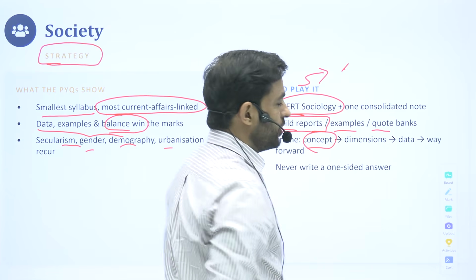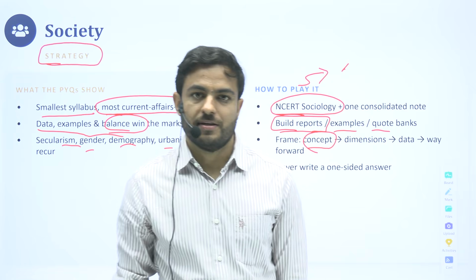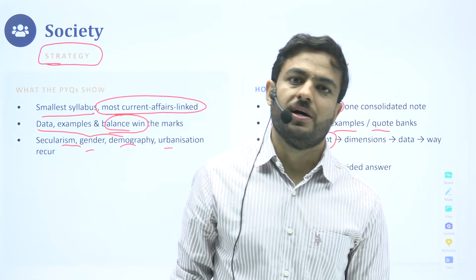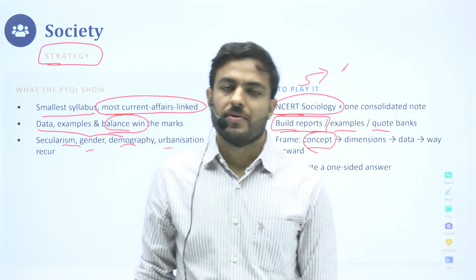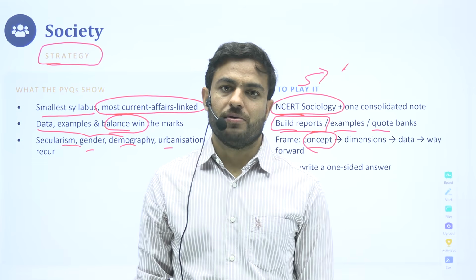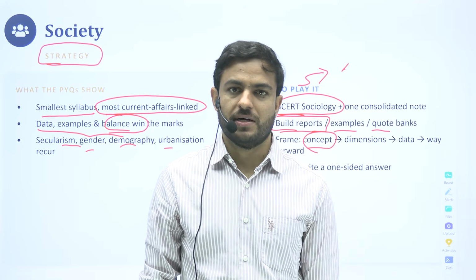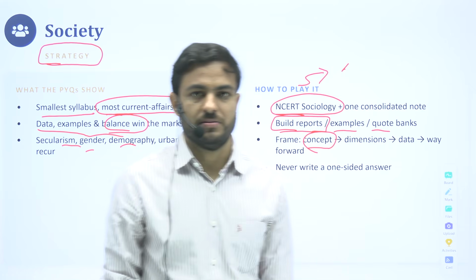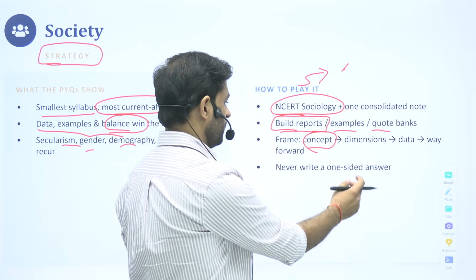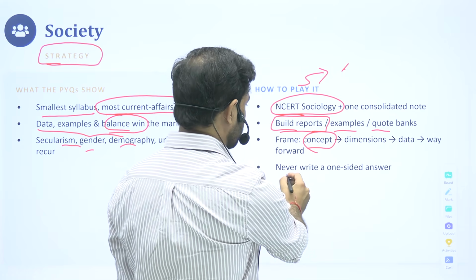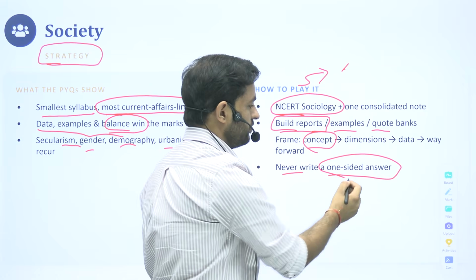Again, the same thing: discuss the key concept, explore the different dimensions related to it, explain that particular thing, elaborate it with good value-added content, data, examples, committees, reports, everything, and a good way ahead. Never write a one-sided answer.